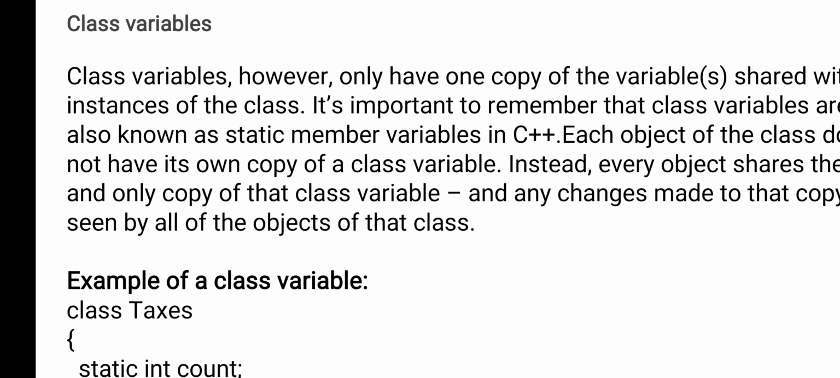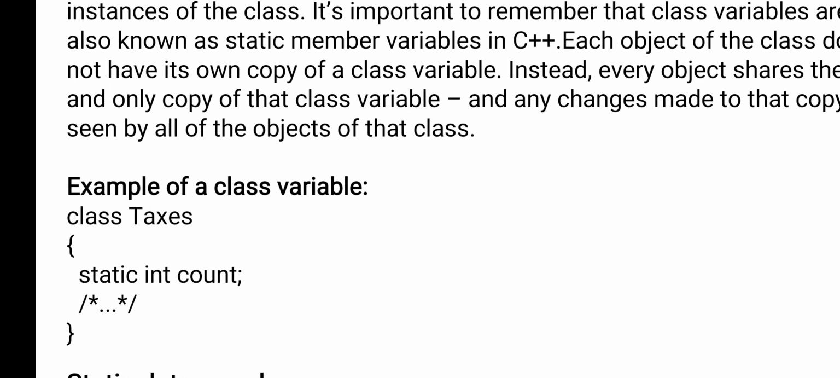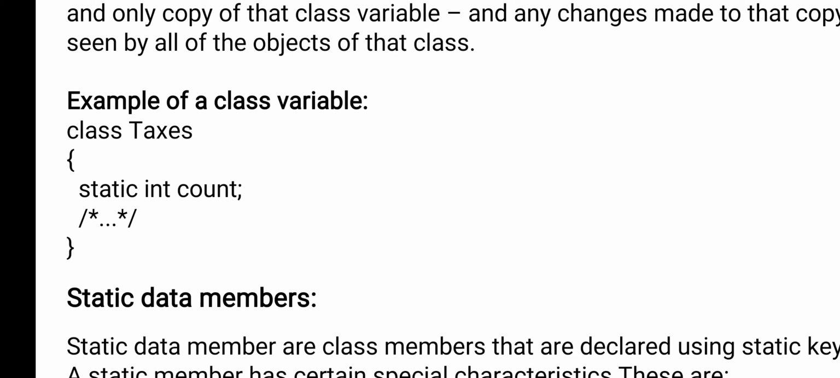Now come to the example program here. Class Taxes, static int count. You have declared this variable inside the class, so this is called a class variable. Whatever variables you declare inside the class are called class variables. For a class, if you create 100 objects, those 100 objects share the common copy of the variable. This is about class variables.